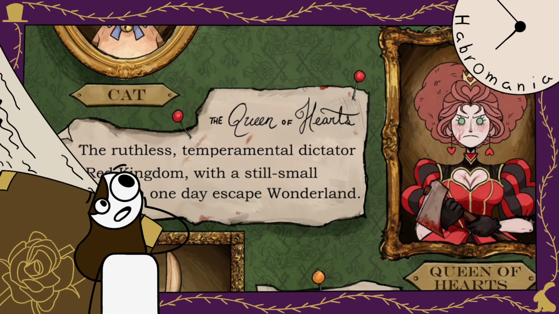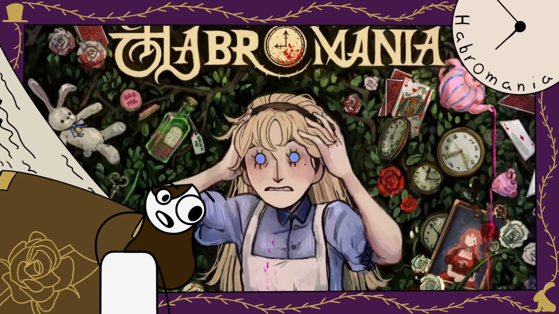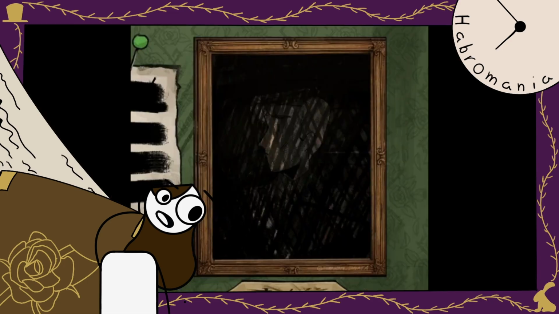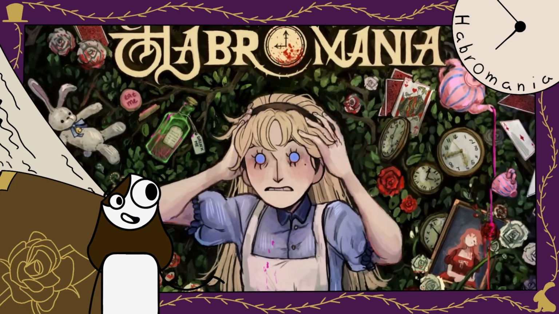Then we have the Queen of Hearts, who seems to be already a bit mad and might just be an Alice, coming from another world and now stuck in Wonderland. Finally, we then have the White Queen and the White Rabbit. The Queen is the boss of the White Rabbit, but he's the one calling the shots, really. Apart from this, we have the White Thing, who, if you stop at the right detail, kind of looks like Alice's brother.